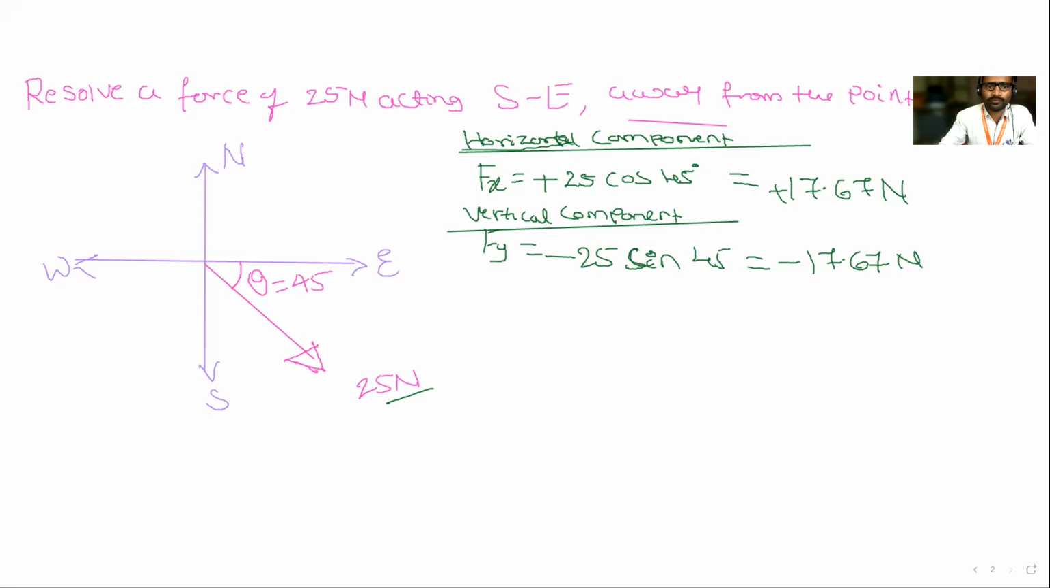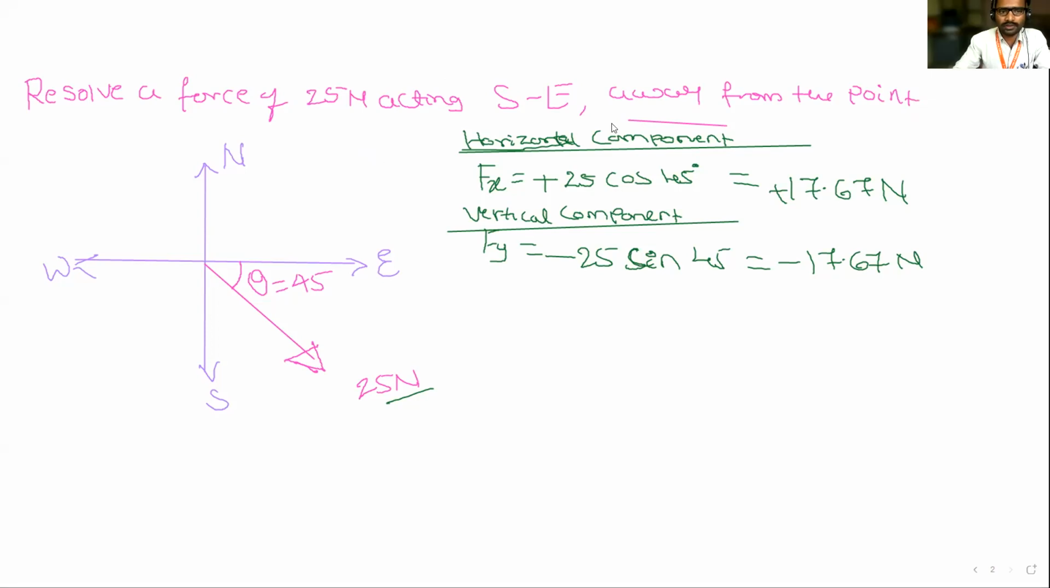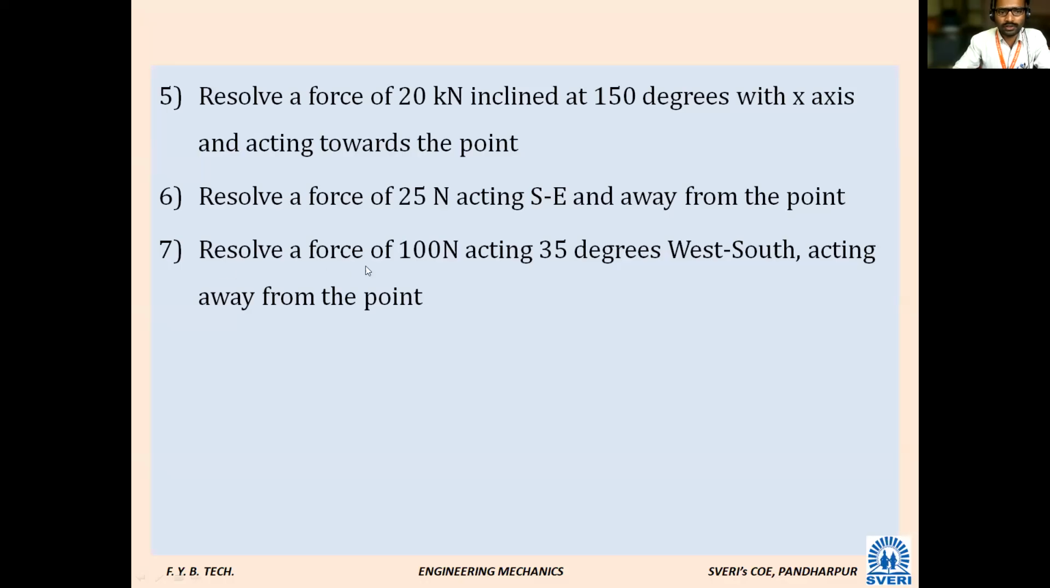See, next problem. What is the next problem? Okay, this 6th one is done. Next, 7th. Resolve a force of 100 Newton acting 35 degrees west of south, acting away from the point. See, west of south, which quadrant is that? South west quadrant, third quadrant. 35 degree and 100 Newton. So all of you read this problem, solve it, and get me the answer in the next class. Okay, this is homework. I will solve this problem in the next class.